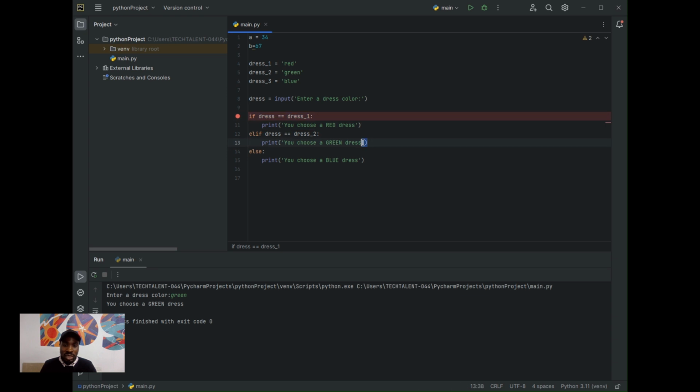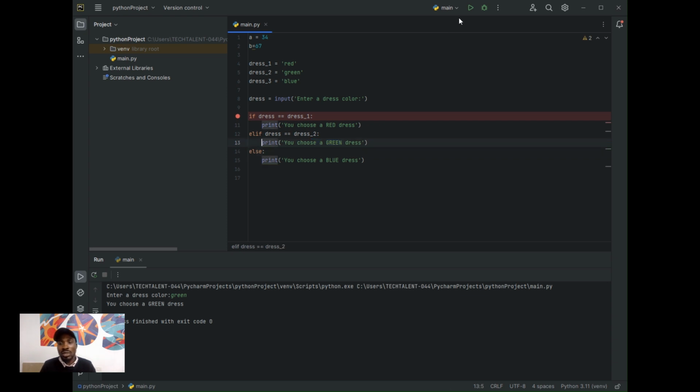Now it moves to the second condition, which is green. It checks whether the user input is equal to green. Yes, and that returns true for us. That's why it executes this line of code for us.